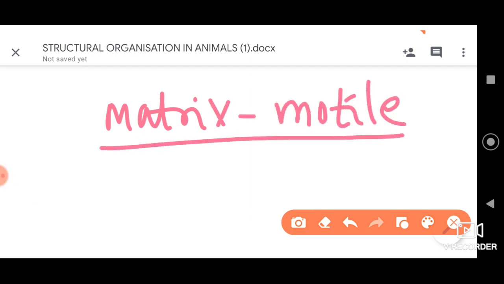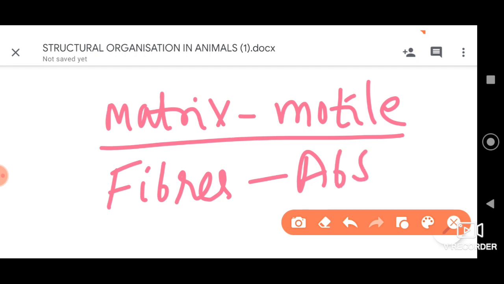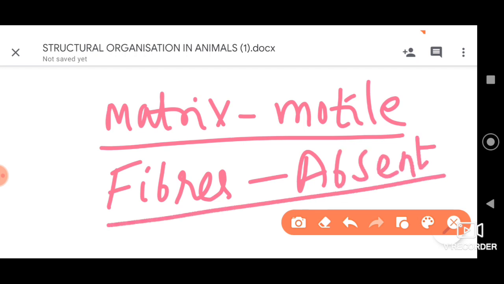One more important point is that the fibers which we found, for example elastin fibers and collagen fibers in the connective tissues, are generally absent here. So the first point is the matrix is motile and the fibers are also absent. So this is also called circulating tissue.